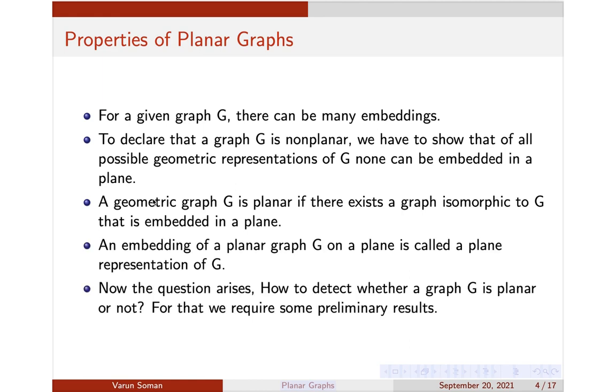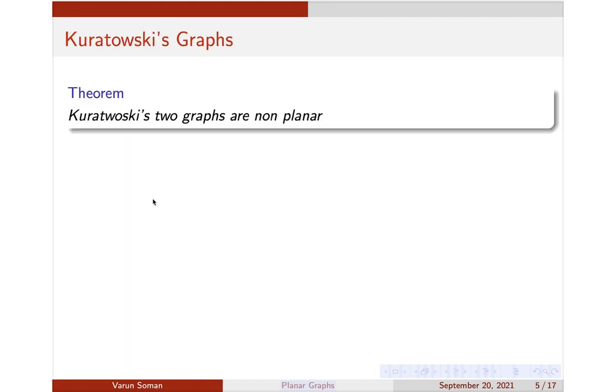Before that, we'll discuss some preliminary results of planarity. First of all, the main important result is that Kuratowski's two graphs are non-planar. There are two Kuratowski's graphs, Kuratowski's first graph and Kuratowski's second graph. We'll prove this result later when we develop some results. Now let us discuss what these two graphs are. Kuratowski's first graph is K5, the complete graph on 5 vertices, and Kuratowski's second graph is K3,3, which I have already drawn for you. It is the complete bipartite graph containing 6 vertices.